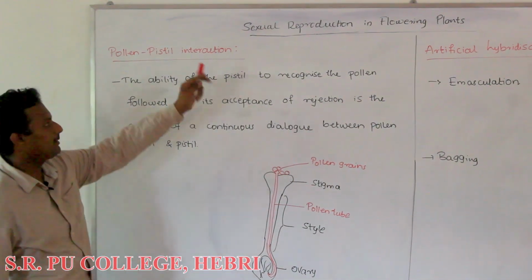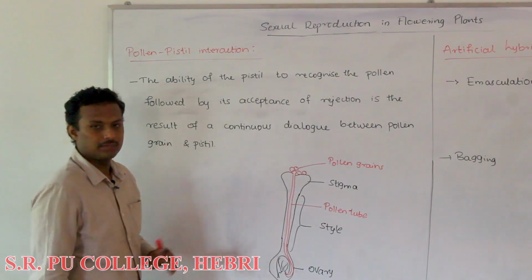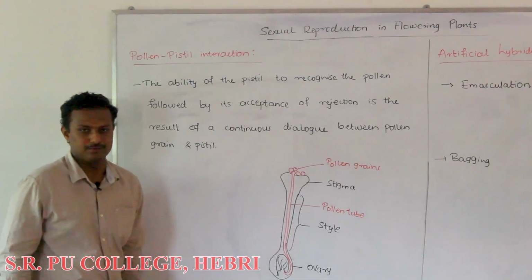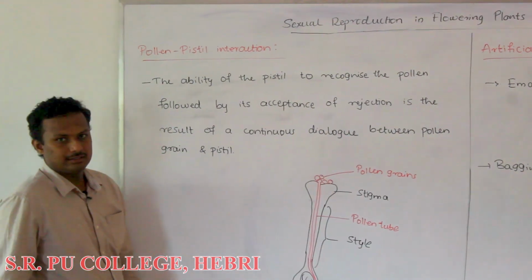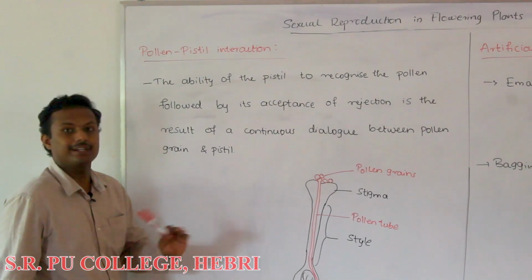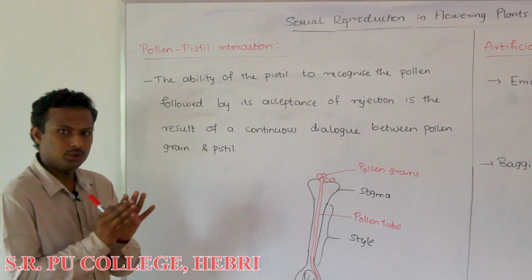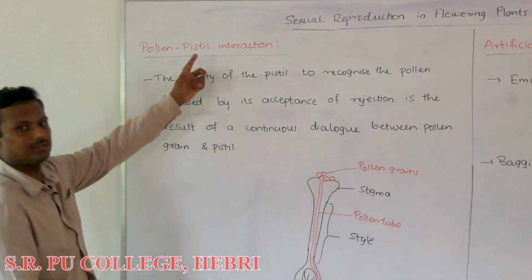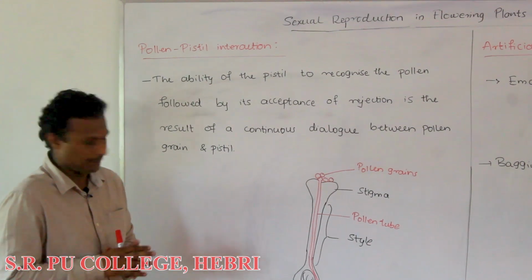So the next concept in the chapter sexual reproduction in flowering plants, after the outbreeding devices, is pollen-pistil interaction. Here, after understanding the process of pollination and the various types of interactions during pollination, in order to have a complete knowledge of pollination, we also have to understand the process of pollen-pistil interaction, which is a very interesting mechanism that is seen in the plant body.